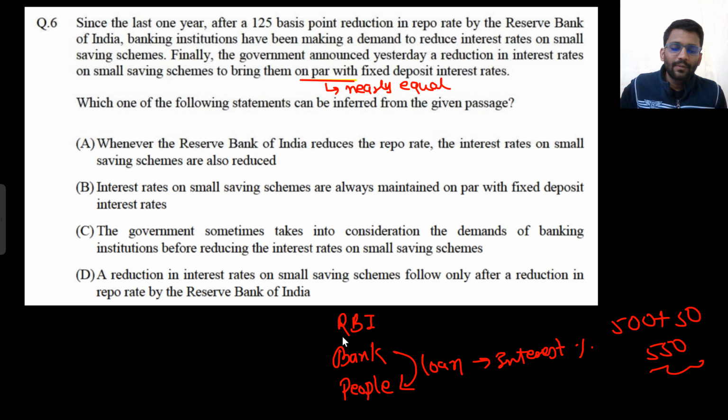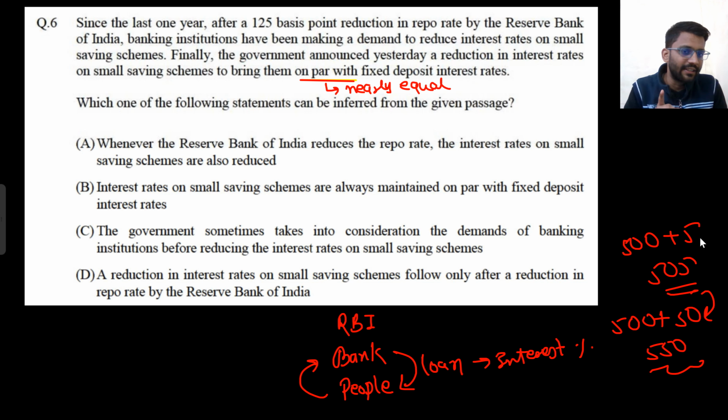Okay. Now from where will the bank have the money? One source is people. People deposit their money in the bank, and in return they get some interest. Let's assume I deposit my money in the bank and I get an interest rate of 1%. I deposit 500 rupees. After 1 year, I get interest of 1%. That means after 1 year, I will get 505 rupees. Always this loan rate will be higher than the interest rate that people get, because the bank also has to make money.